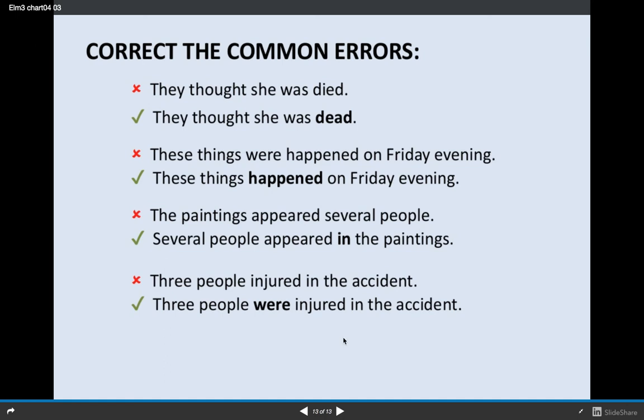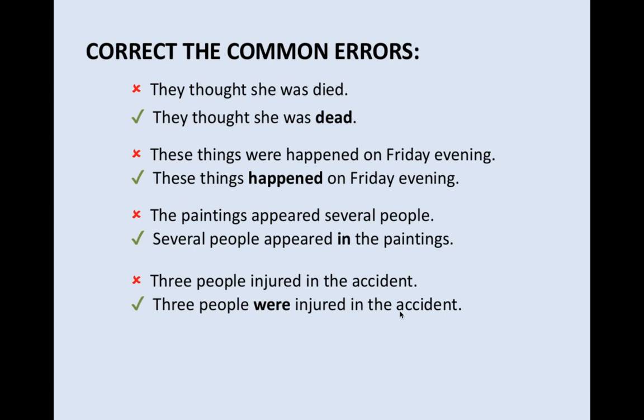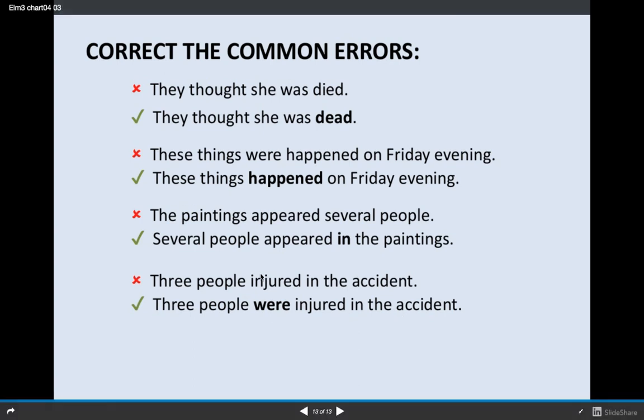In this case, injured is transitive. Something injured these 3 people. So you would use this in the passive voice. 3 people were injured. Something injured the 3 people. And the little red marks are for incorrect sentences, and the green checks are for correct sentences.